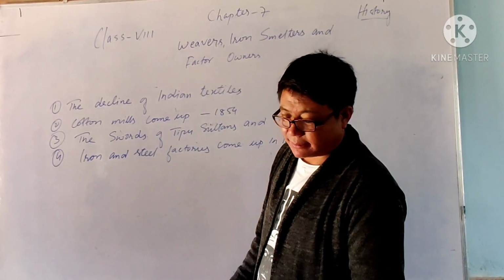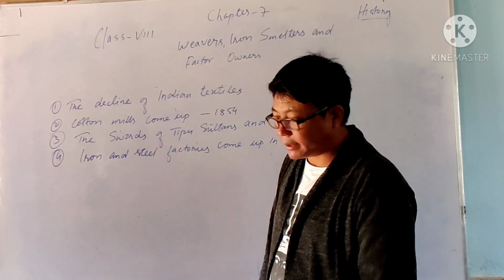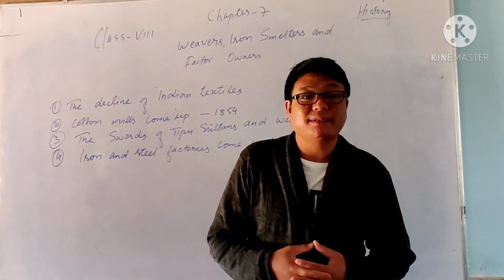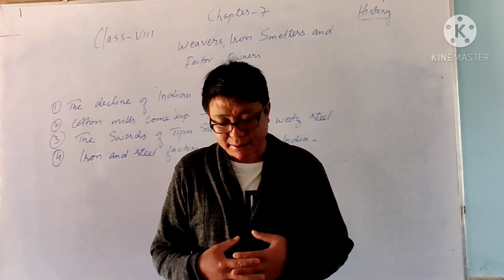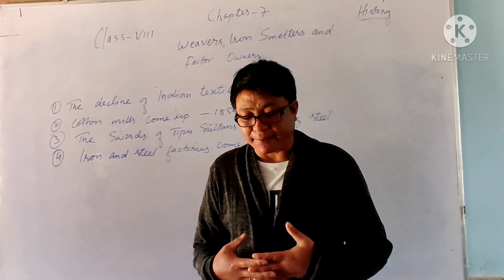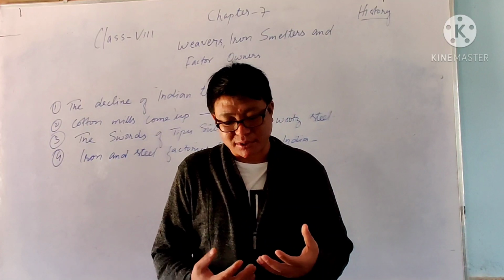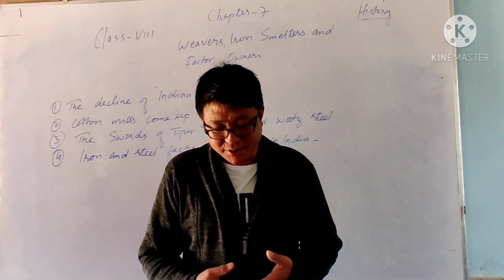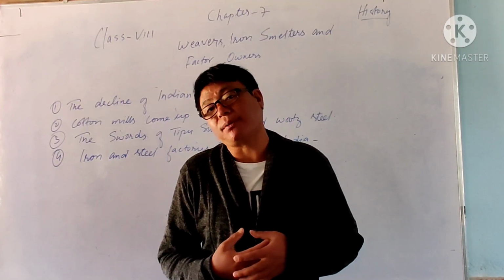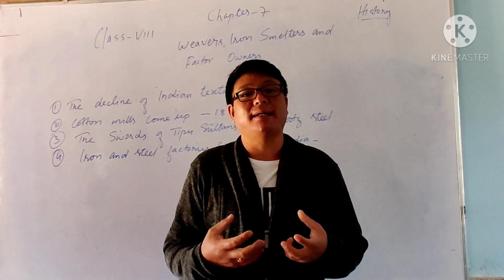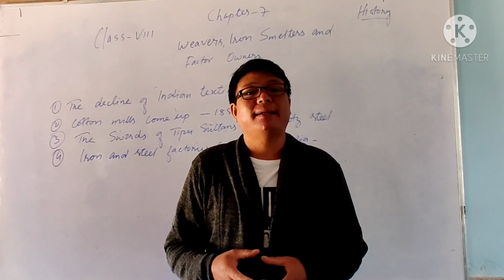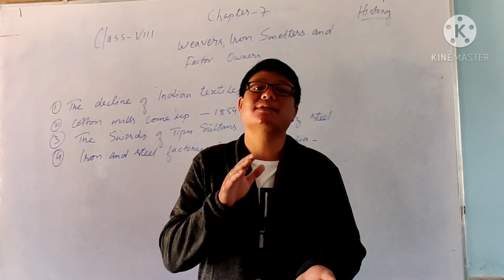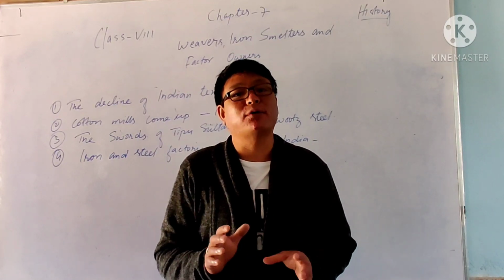Next, we'll see the cotton mill that came up in 1854. In your textbook, if you are studying, the names mentioned are like Solapur, Madurai, South India. Their production of cotton is greater, especially as the textbook refers to Khadi gradually becoming a symbol of nationalism and a core center, especially in making the three colors of the flag. But the demand was high in India itself, and the price was also very high compared to machine-made goods. And we already found the demand decreasing and ultimately they collapsed.